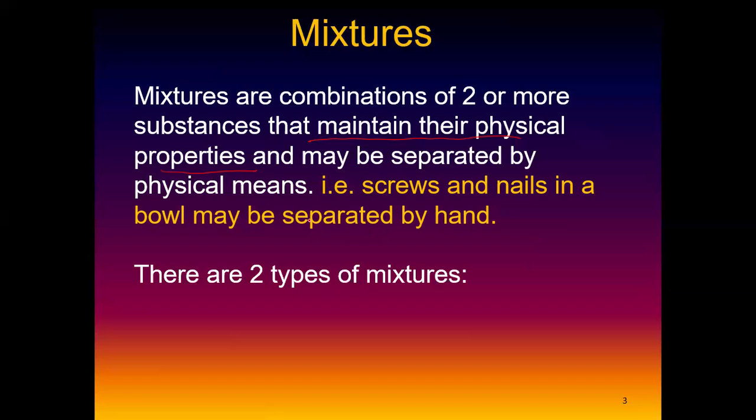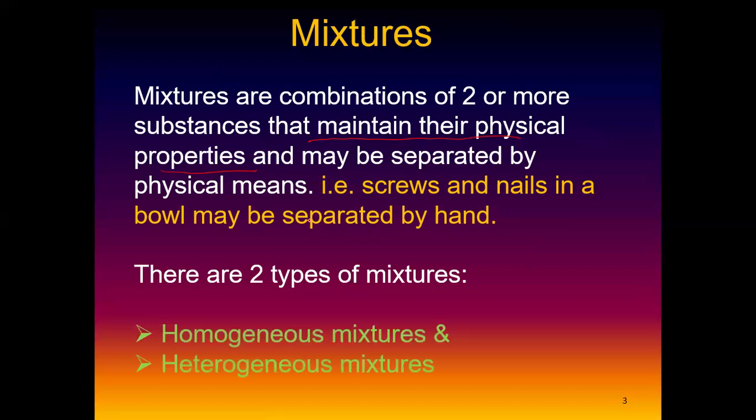So apparently there are two types of mixtures, and they're going to ask you this. What are those two types of mixtures? Homogeneous mixture and heterogeneous mixture. Those are the two types of mixtures. The first one is called homogeneous mixtures. The second one we have is heterogeneous mixtures. So that means screws and nails, what type of mixture is that? Does it fall under homogeneous mixtures or does it fall under heterogeneous mixtures? You should be able to know that after we define these two types of mixtures.